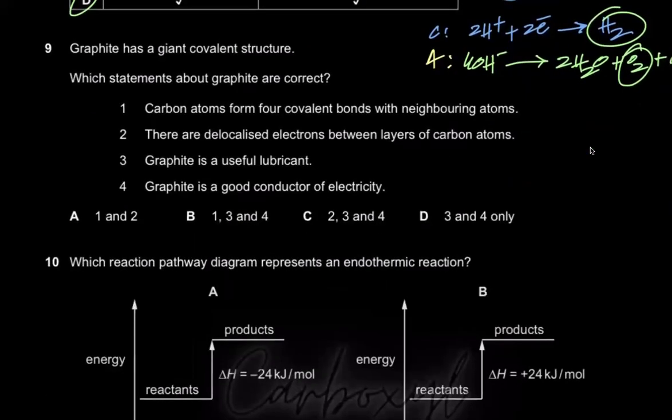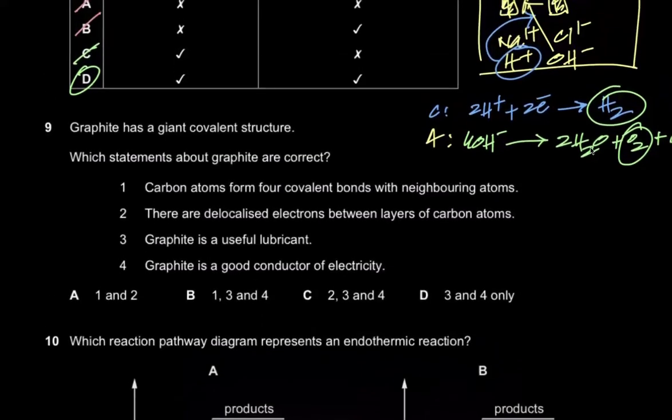Okay, welcome. Graphite has a giant covalent structure. Obviously, it has a giant covalent structure, right? So, which statements about graphite are correct? Carbon atoms form four covalent bonds? No, absolutely wrong. No, carbon atoms form three covalent bonds. Four is in diamond, right?